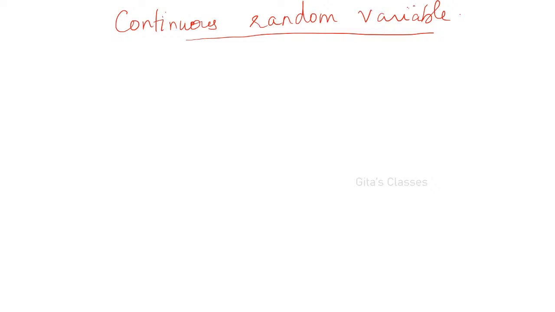For each and every outcome of the sample space, we assign some real value. And if it is defined for a particular interval a comma b, then it is continuous.